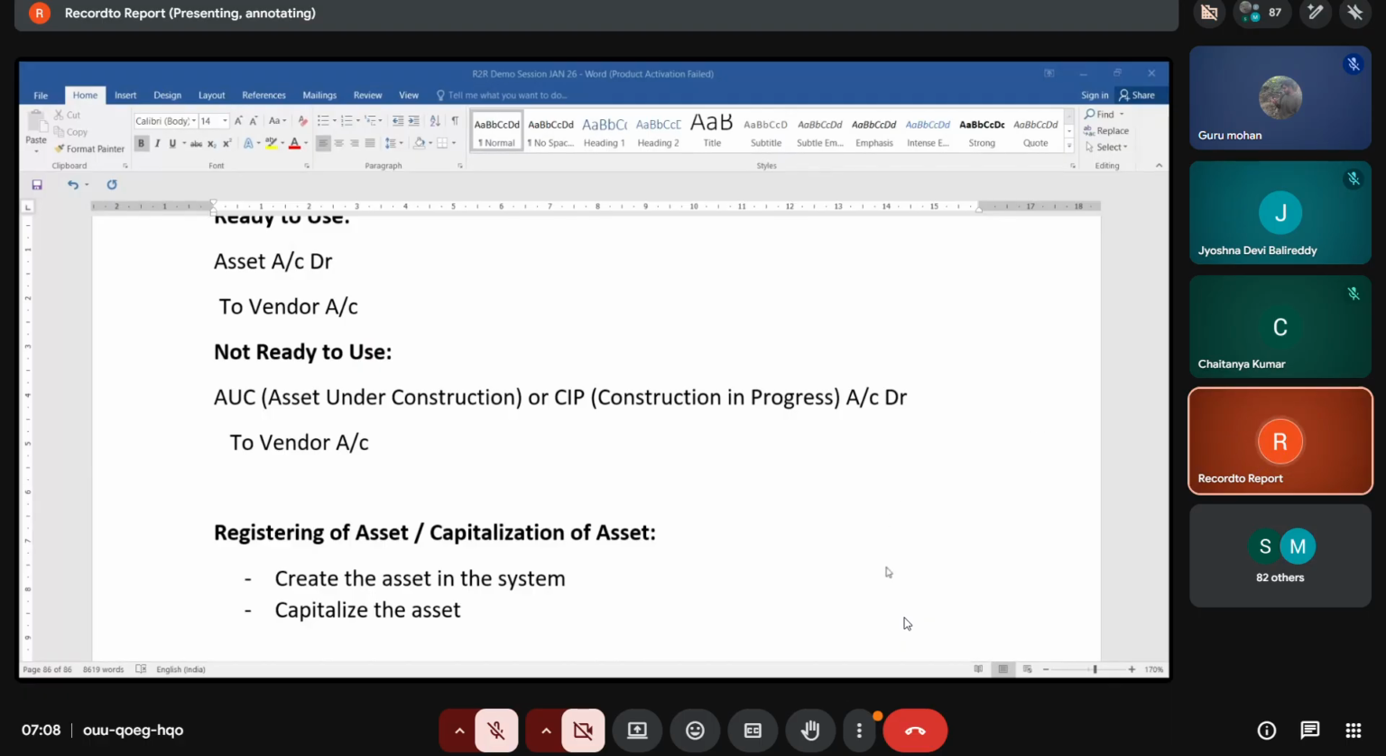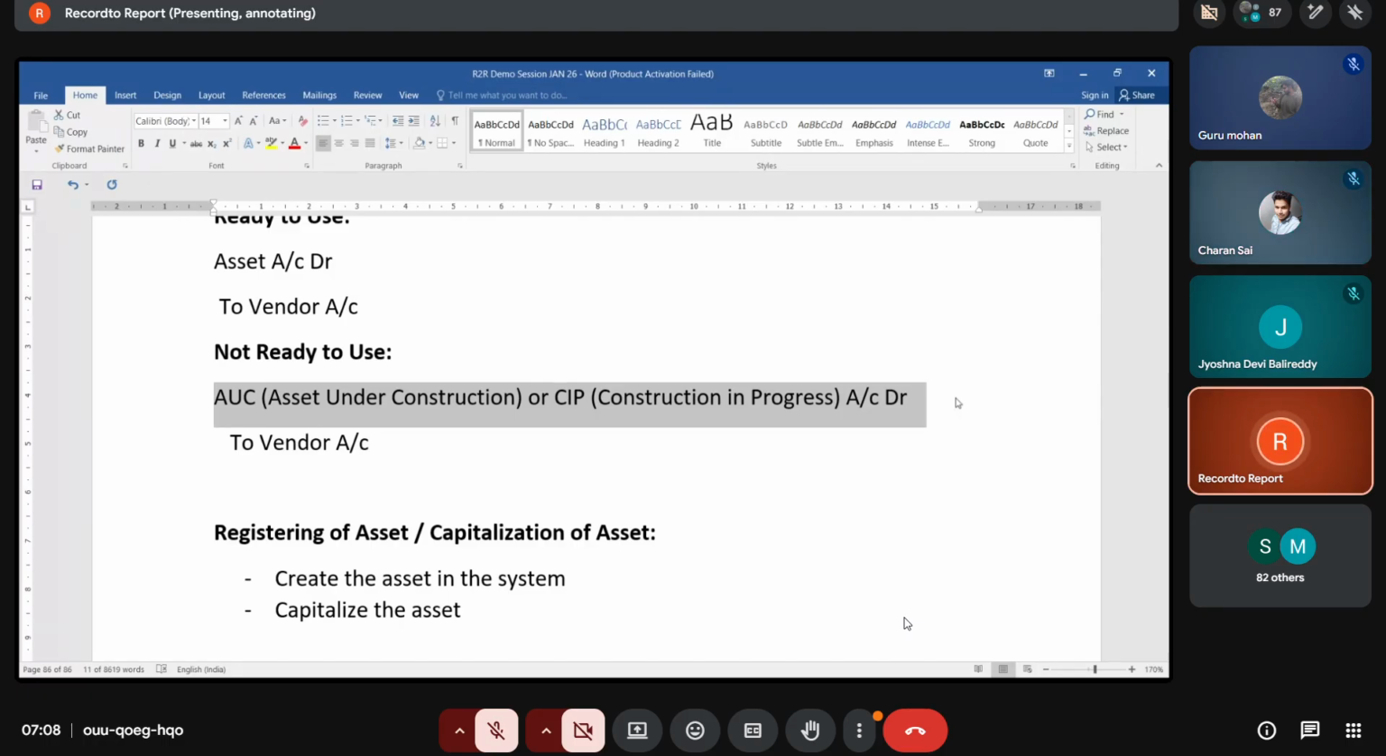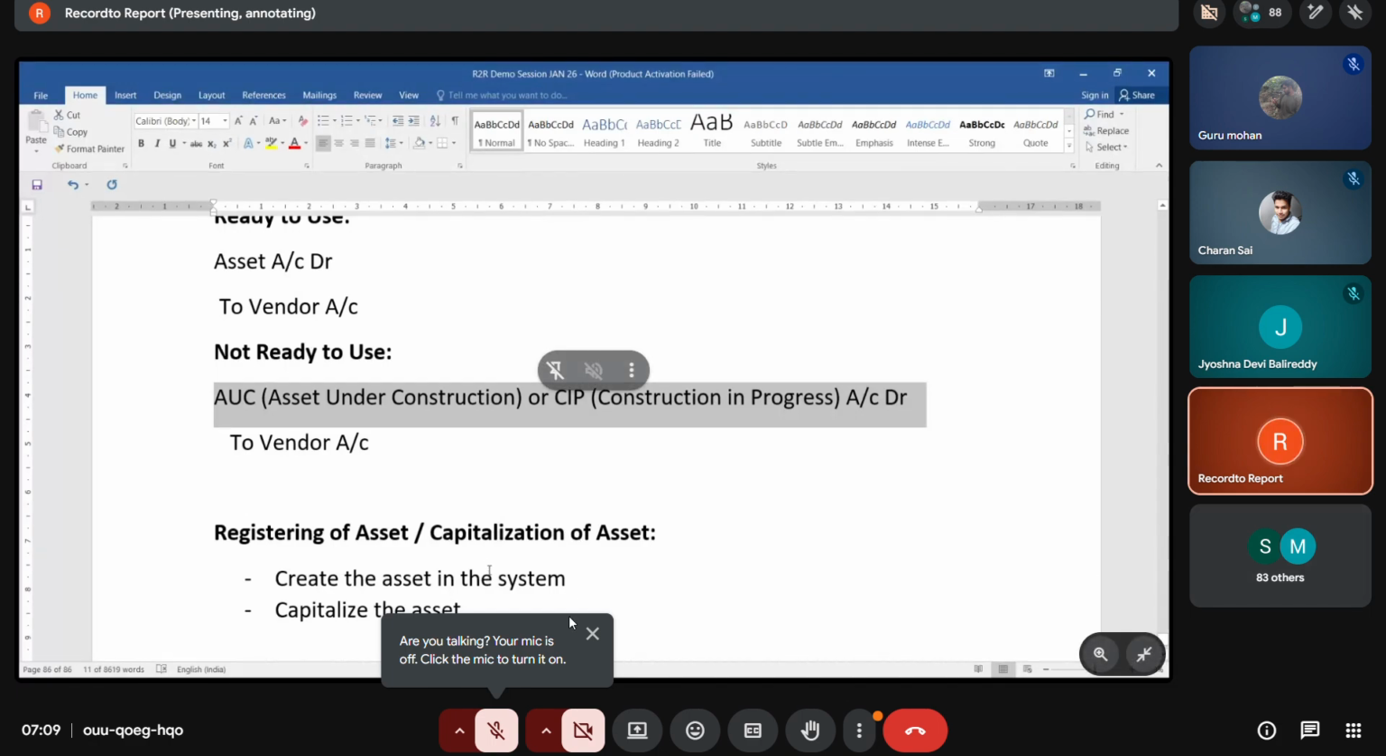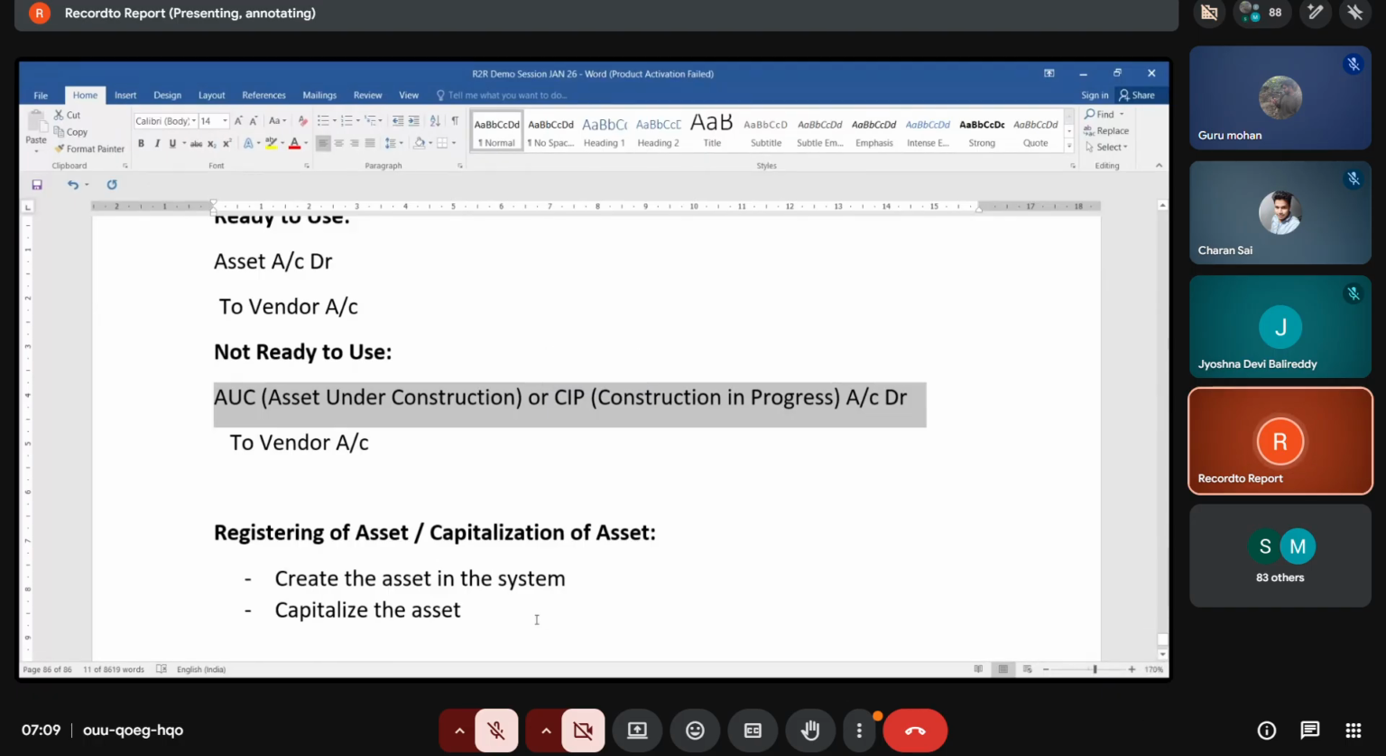So till here, understand and tell me. If the asset is under construction, is the asset ready to use, guys? No. Once the asset is ready, we need to capitalize. If you are debiting asset under construction, does the asset show under the assets in the balance sheet? If the asset is under construction, will it show as an asset of the company? No, it's still under construction. Once it is ready to use, we need to bring that into the company's assets. That process is called capitalization of an asset.